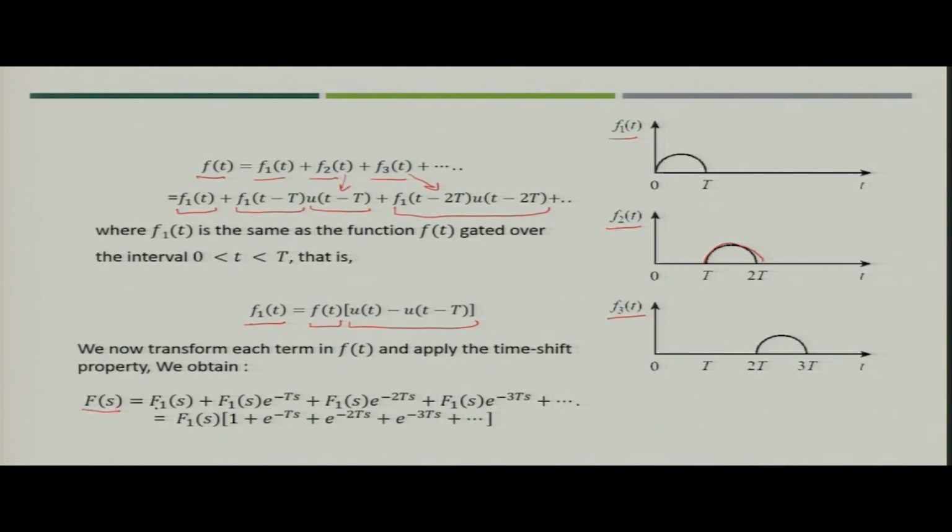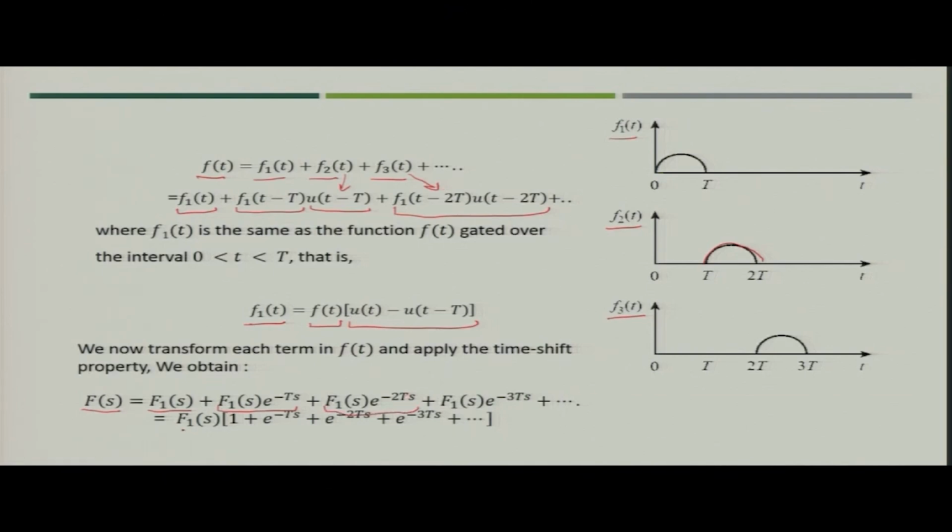Now, if you are asked to find the Laplace transform of the periodic function, that is F(s), you will write the Laplace transform of function f1(t), that is F1(s). Then we use the time shift property, and the Laplace transform of the second term becomes F1(s) e to the power minus Ts. For the third term, it becomes F1(s) e to the power minus 2Ts, and so on.